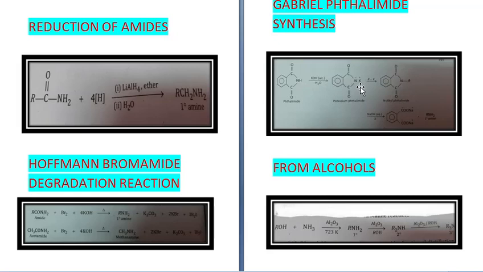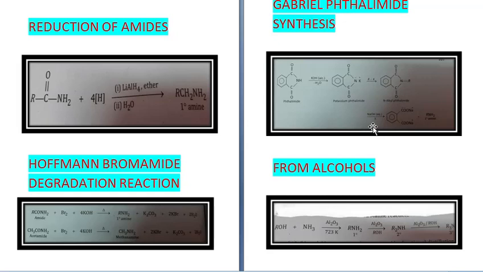Then it reacts with alkyl halide RX, and instead of potassium comes the alkyl group. So it becomes N-alkyl phthalimide, because the alkyl group is attached to N. This is further treated with NaOH and heated.